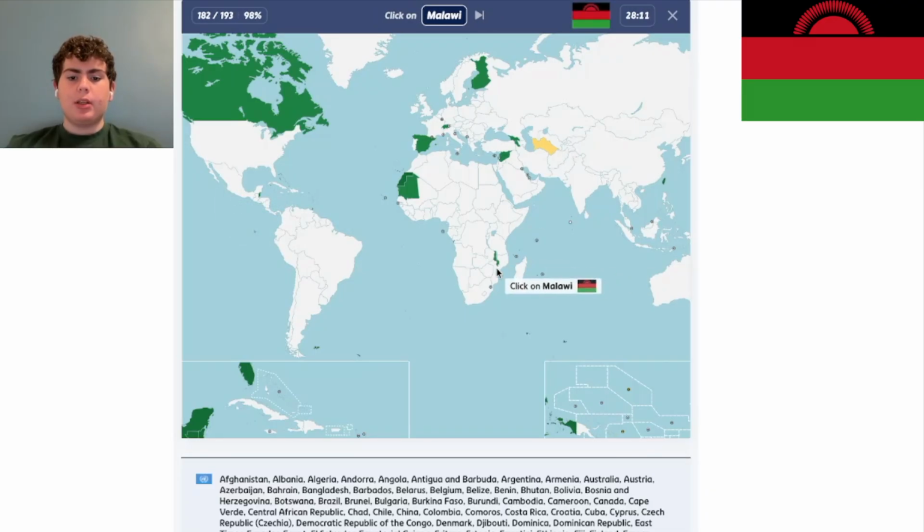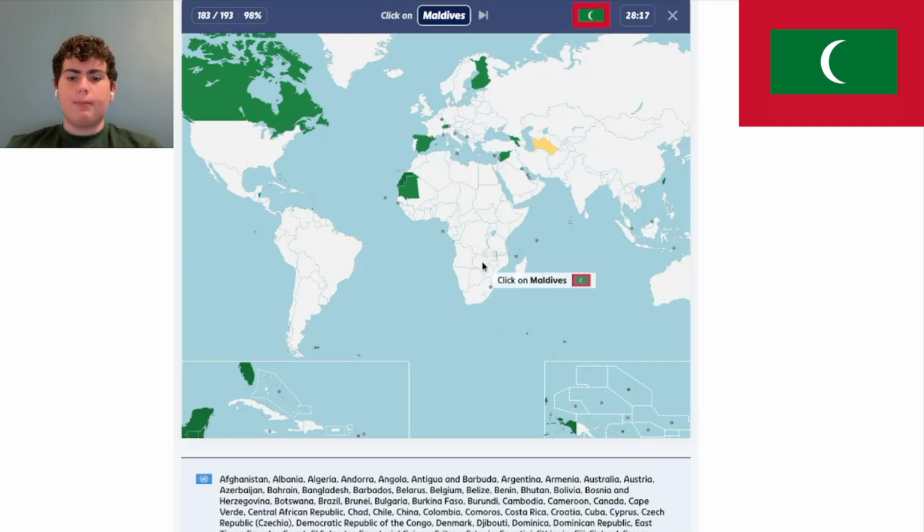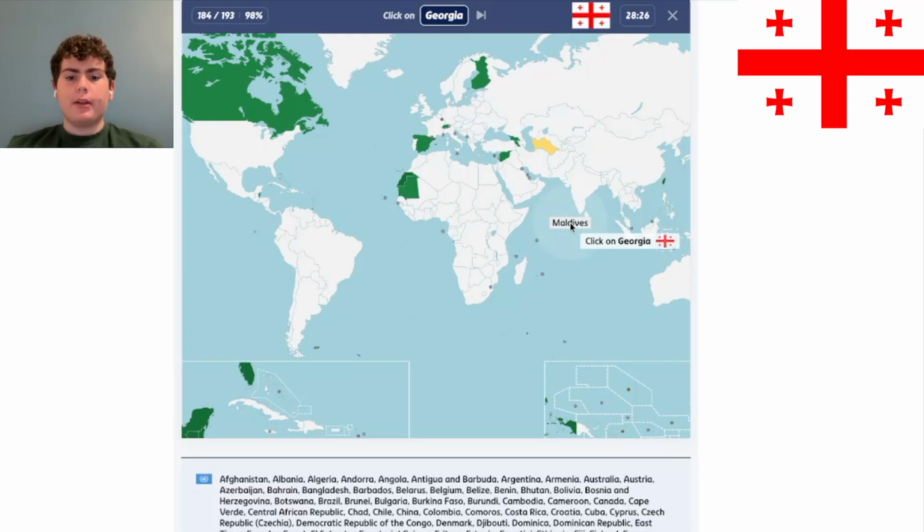Malawi is this one. The Boy Who Harnessed the Wind, that story is based in Malawi. The Maldives are down here. I'm pretty sure there's some stat where they're going to sink by like 2050 or 2100, which is really bad. We need to work to avoid that. Georgia is in this little section. It's this country right here.